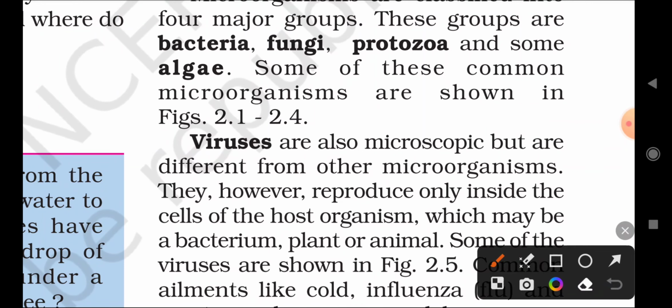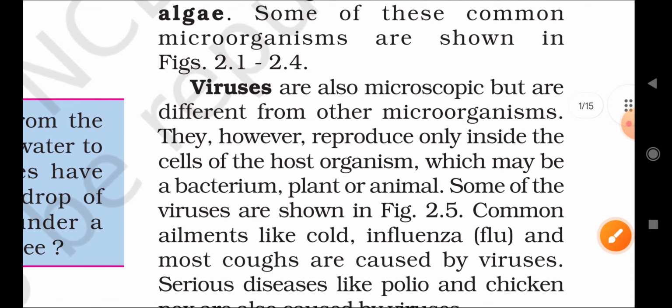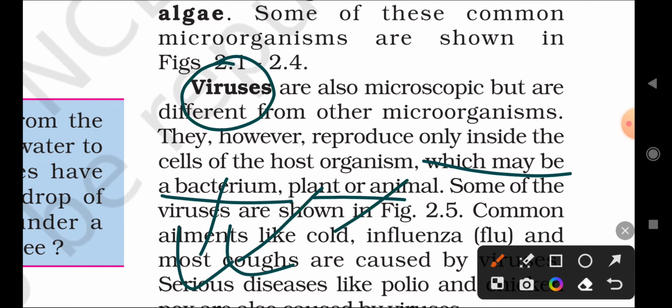They reproduce only inside the cell of the host organism. These viruses reproduce, meaning they increase their population, only inside the body of a host, which may be a bacterium, plant, or animal.